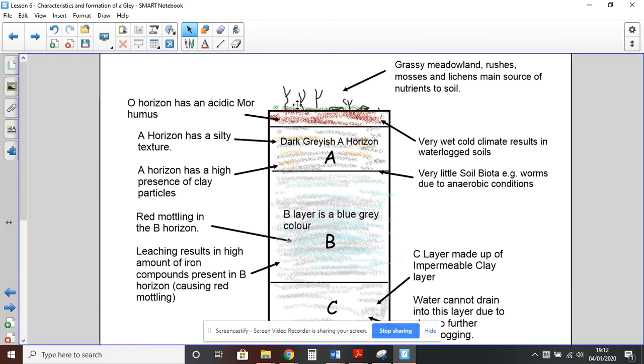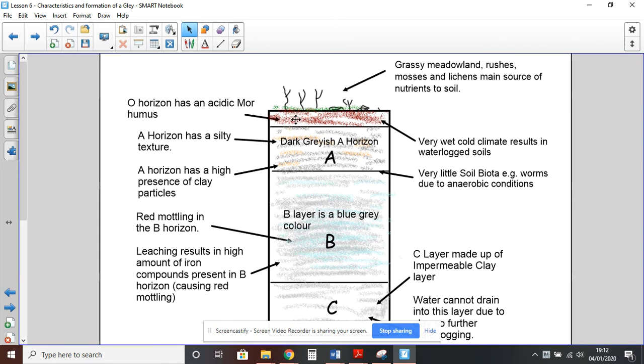Okay, a few other points. The soil tends to be very thin. It's not very deep. And you would then say this is because it develops in very cold climates where there's limited natural vegetation growing, which would have otherwise fed the soil. But because it's very cold, very little grows on the surface, and therefore the soil takes a long time to develop.